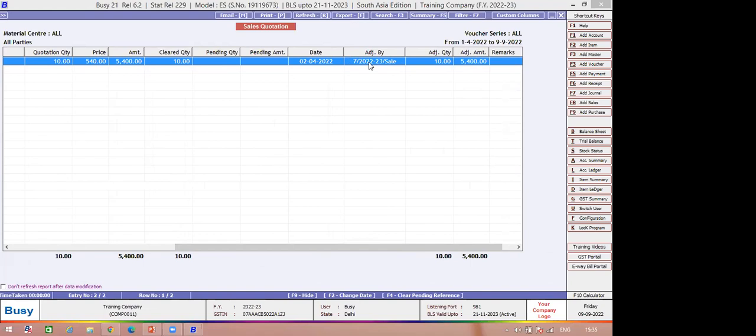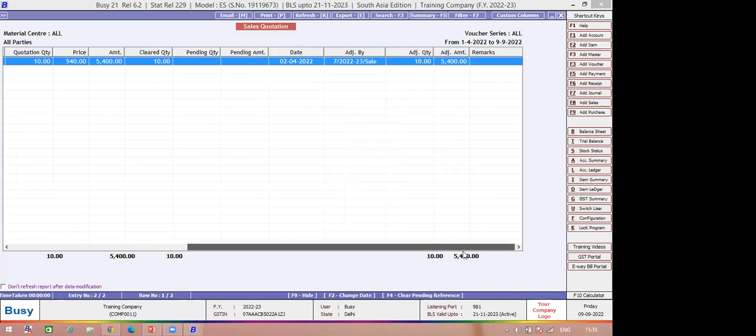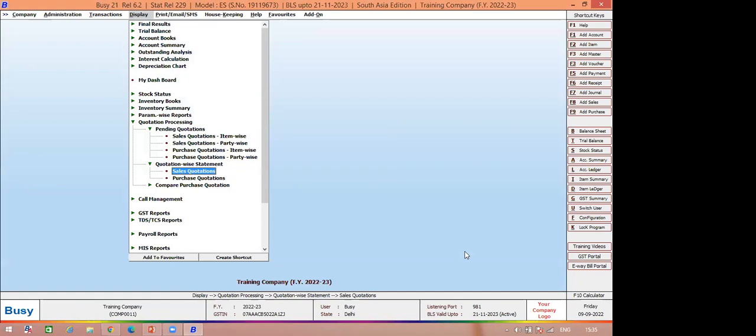It is the sale invoice number, and the sale bill was made on 2nd April. So on 2nd April, you have completely adjusted your sale quotation. This is the entire information you can capture in this report related to a sale quotation. So this is how we can configure, and this is how we can get the facilities of quotation through Busy.